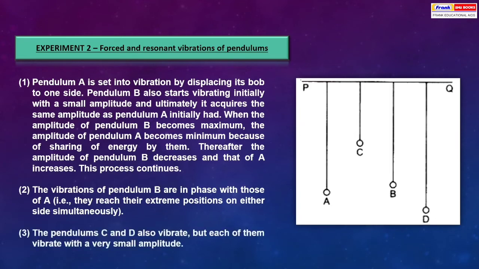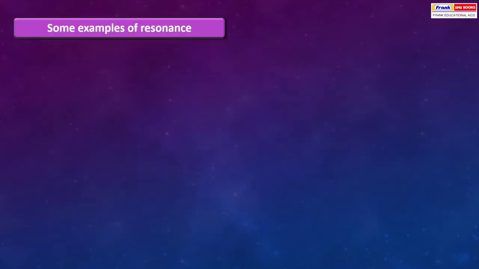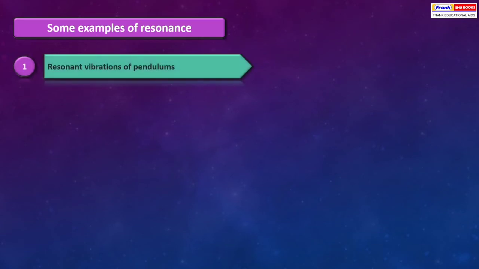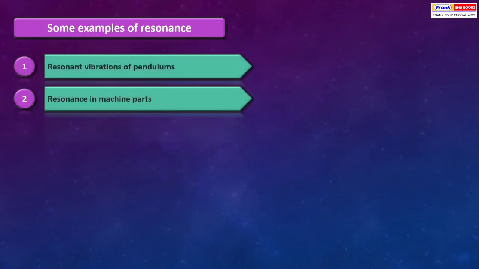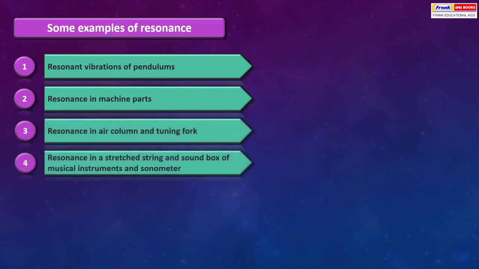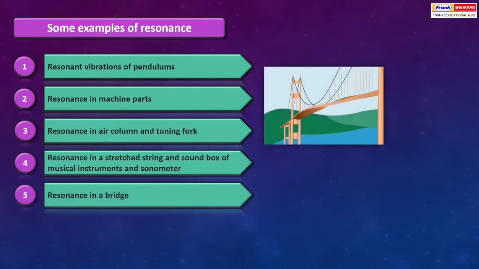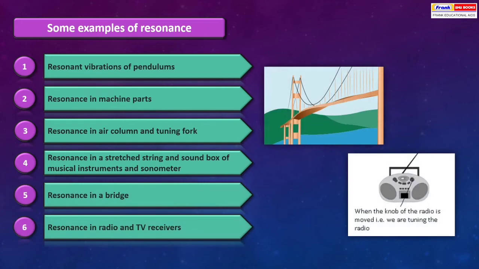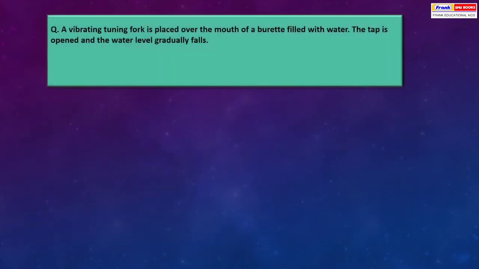The pendulums C and D also vibrate, but each of them vibrates with a small amplitude. Some examples of resonance: resonant vibrations of pendulum, resonance in machine parts, resonance in air column and tuning fork, resonance in a stretched string and a sound box of musical instruments and sonometer, resonance in a bridge, resonance in radio and TV receivers.